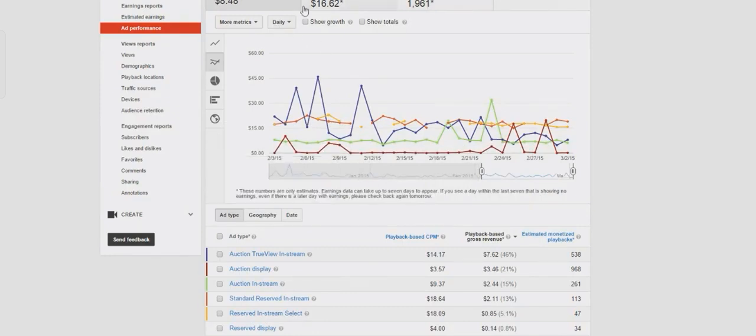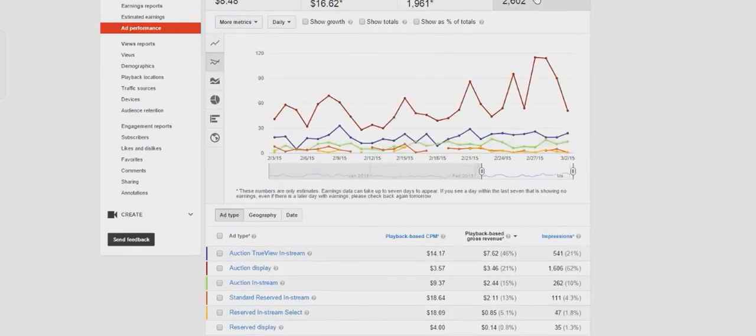These are the three things you really need. Just ignore all this down here. It doesn't help you in any way, and I already ran you through what they all mean. You can also see your impressions right here, but those don't really matter. That's when they don't click on it or anything, it's just when they view the ad, like the ad at the bottom or to the right. But these three are the three things you pretty much need right here. I already ran you through what they all mean, so hopefully that cleared some things up. It's pretty simple, like I said.